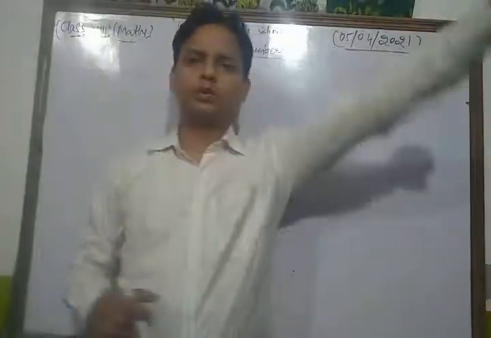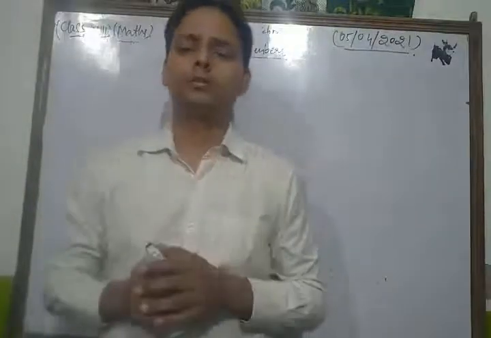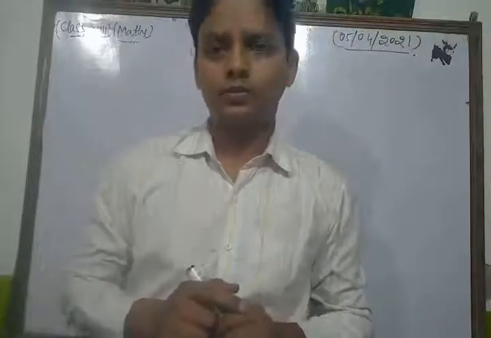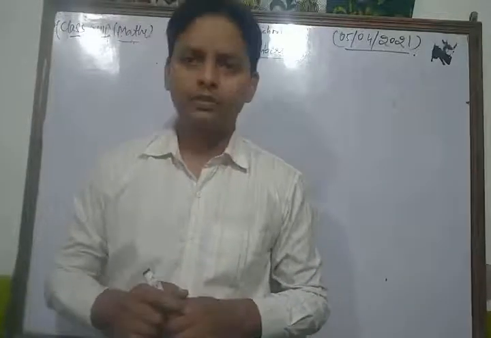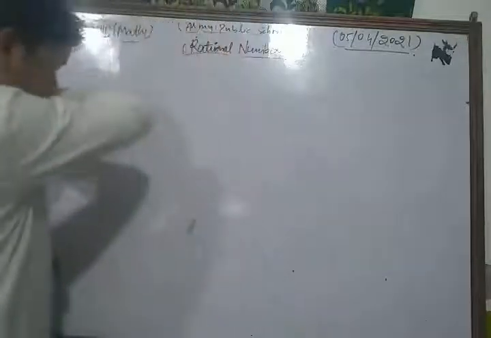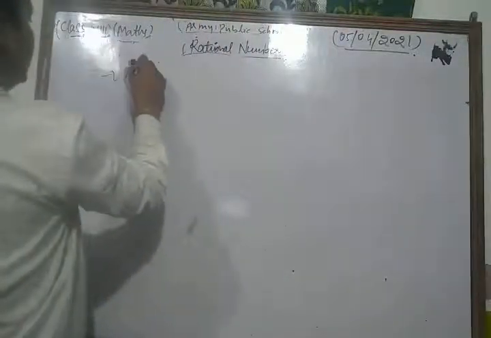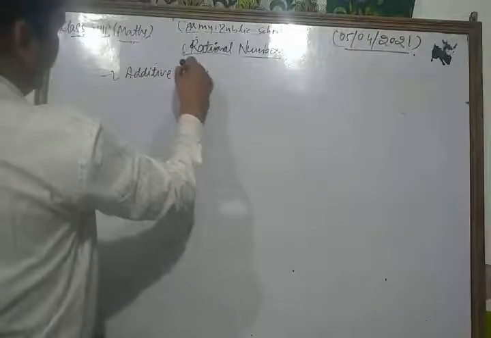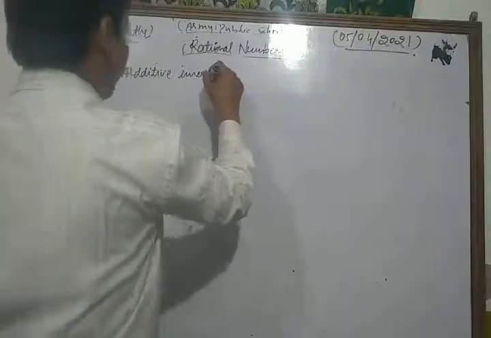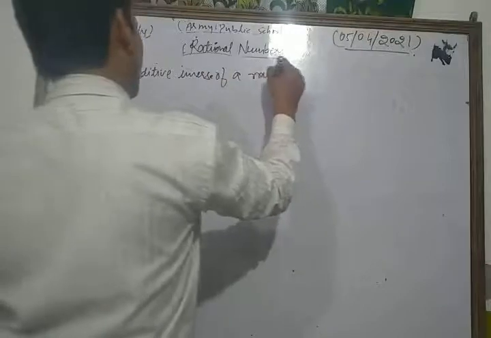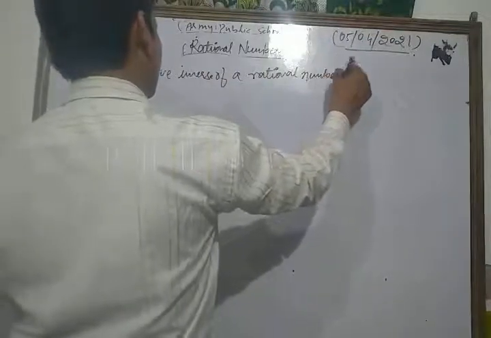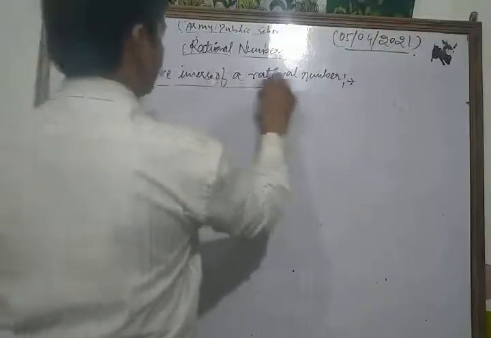Now we are going to discuss some important properties related to rational numbers. So first of all, we discuss the additive inverse of a rational number.